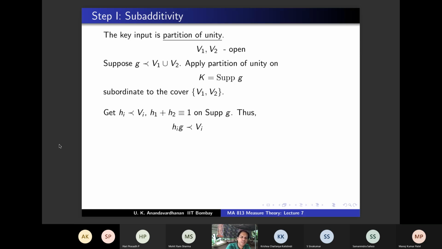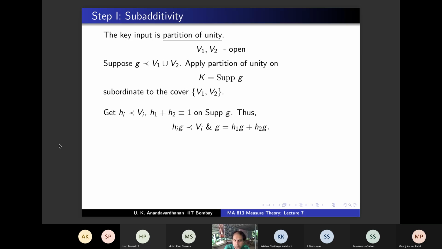Clear? So H1G precedes V1, H2G precedes V2, and you can write G as H1G plus H2G, right? Because if G is 0, then both sides are 0. If G is not 0, then it's inside the support. Inside the support, H1 plus H2 is identically 1. Therefore, you can write it like this.